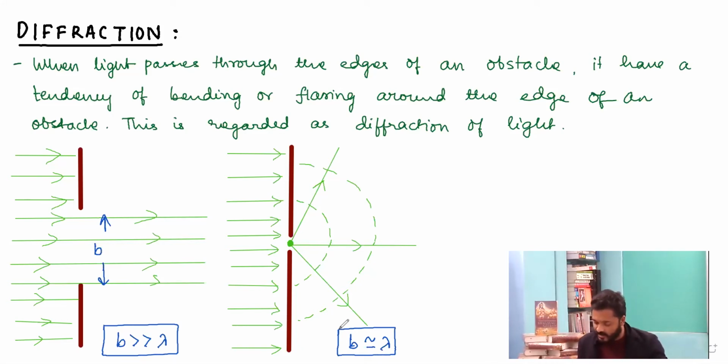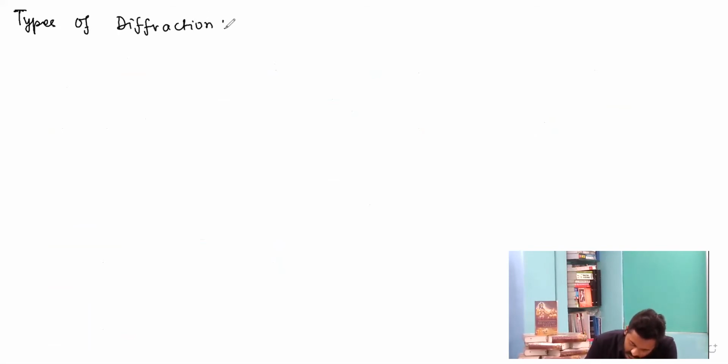The next thing that we are going to discuss over here in the analysis of the diffraction of light is the types of diffraction. So we have two categories of diffraction. The division of diffraction is done based on the location of the source of light, that is the coherent or the monochromatic source of light, and the screen. So based on this, we are dividing it into two segments.